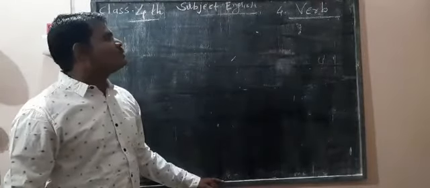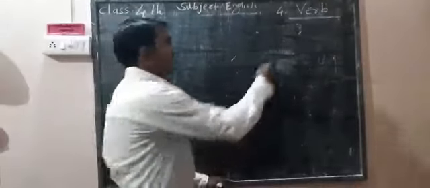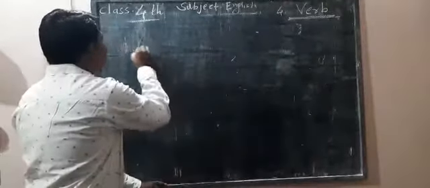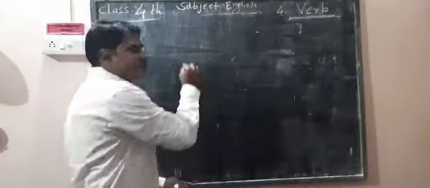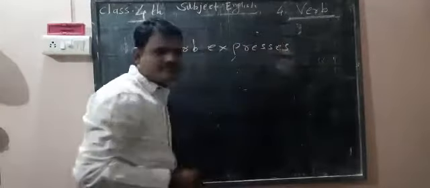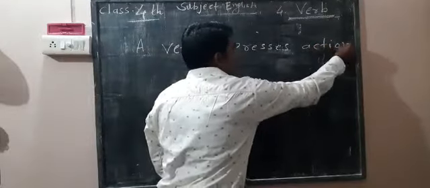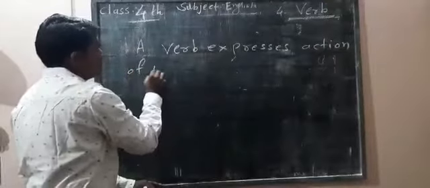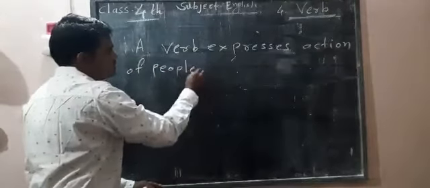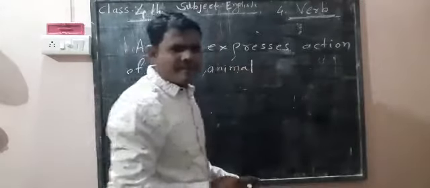Today we are going to see the part of speech verb. This is our part of speech verb. Verb means, here I am writing a definition. A verb expresses action of people, animal and thing.